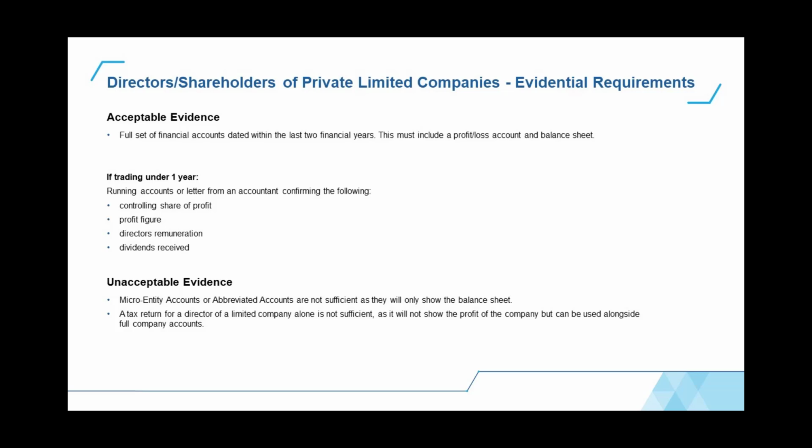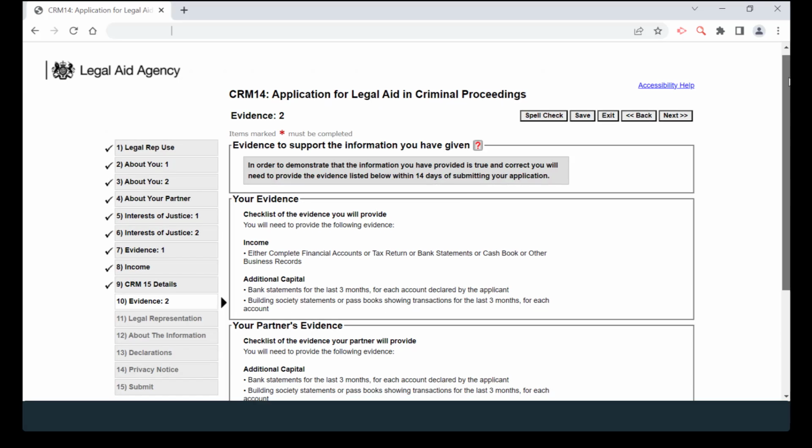Unacceptable evidence. Microentity accounts or abbreviated accounts are not sufficient, as they will only show the balance sheet of the company. A tax return from a director of a limited company alone is not sufficient, as it will not show the profit of the company, but can be used alongside full company accounts.